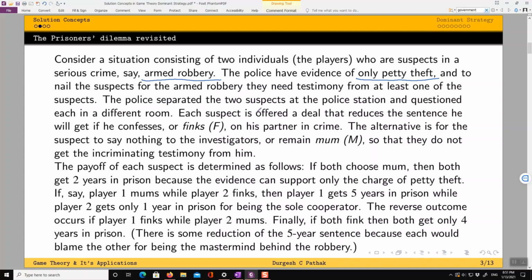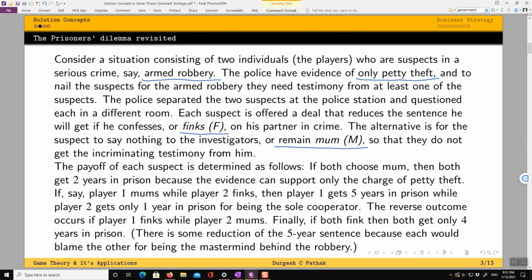So what do the police do? They separate the two suspects at the police station and question each in a different room. Each suspect is offered a deal that reduces the sentence he will get if he confesses, finks, on his partner in crime. The alternative is for the suspect to say nothing to the investigator, or keep mum, so that they do not get the incriminating testimony from him.